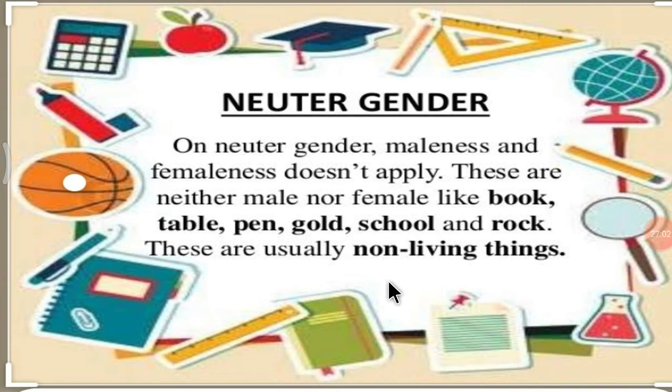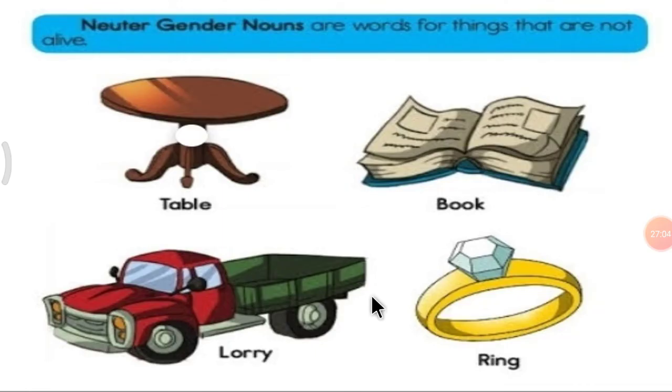Let me show you some examples. See here. Neuter gender nouns are words for things that are not alive, which is a non-living thing.